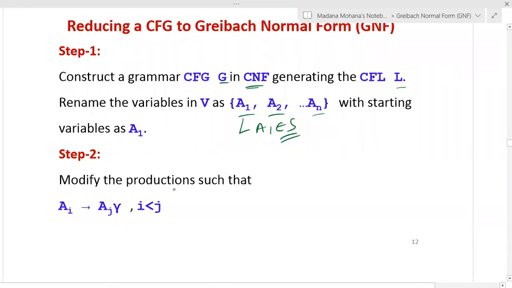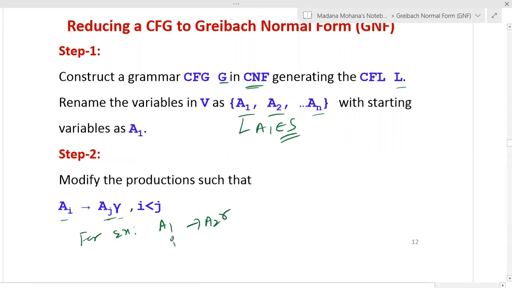Then step 2, modify the productions by satisfying this condition: Ai derives Aj gamma, where you can see the suffixes i and j, with i less than j. That means in the right-hand side, the j suffix value is higher than the left-hand side suffix value i. For example, A1 derives A2 gamma.